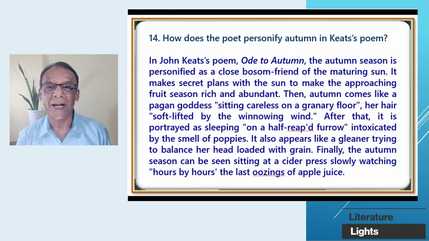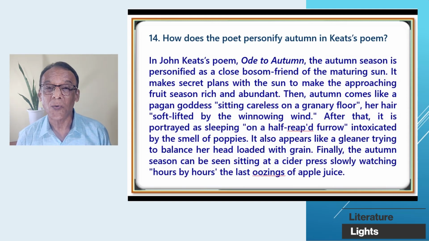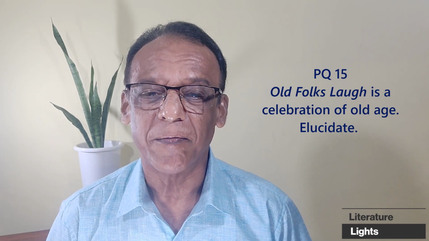It also appears like a gleaner trying to balance her head loaded with grain. Finally, the autumn season can be seen sitting at a cider press, slowly watching, hours by hours, the last oozings of apple juice. Question number 15.